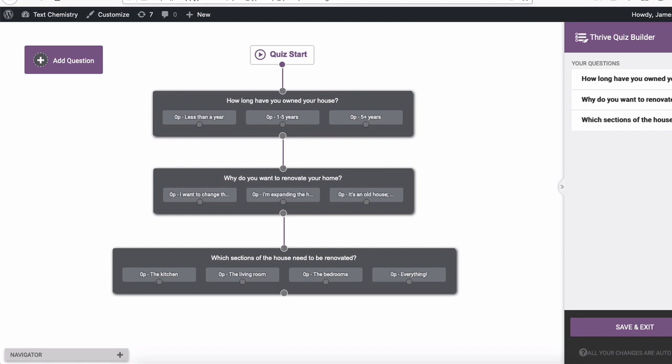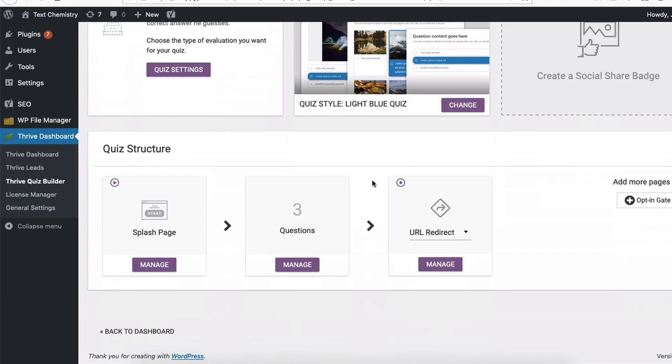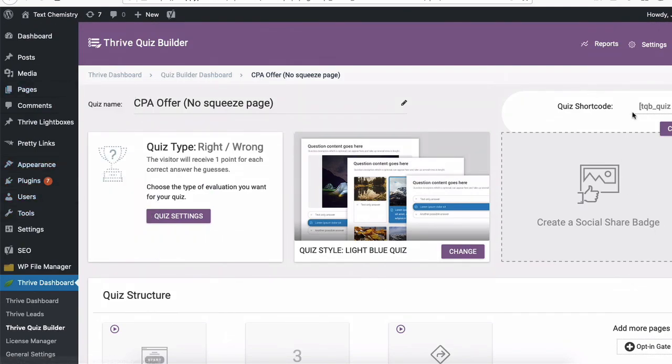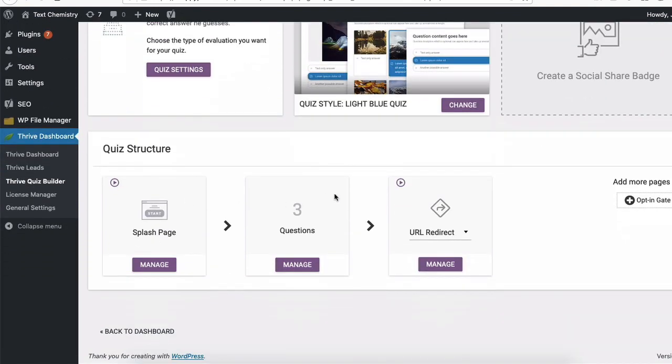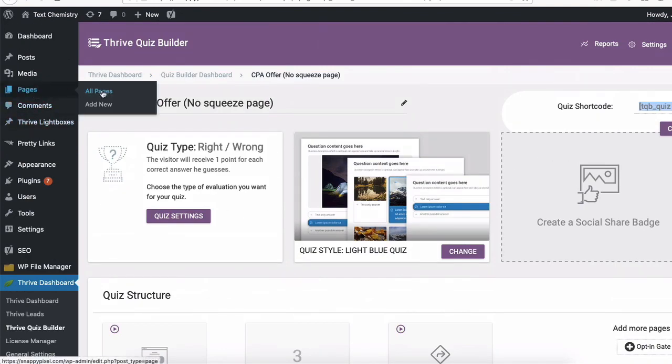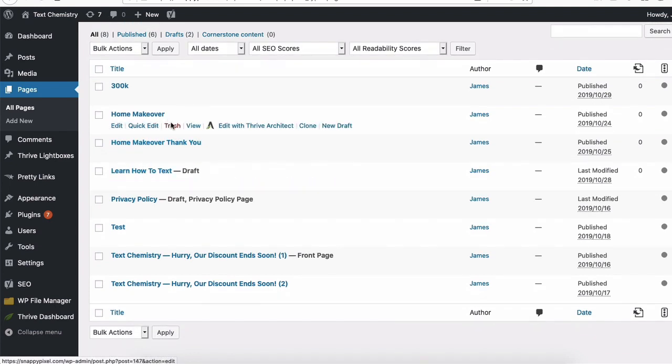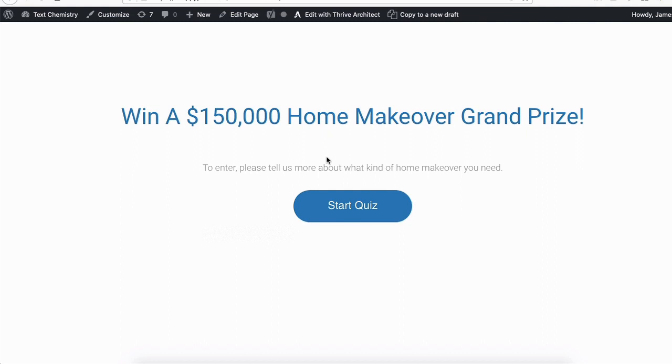Actually, why don't we load up this quiz and I can show you how it works, how it looks. I actually have a page already set up. When you create a quiz in Thrive Quiz Builder, this could be different in the product you're using, you're given a quiz short code. You can copy the short code and paste it in a landing page. Let's find our landing page here. We have this landing page right here, the one we just recently edited.